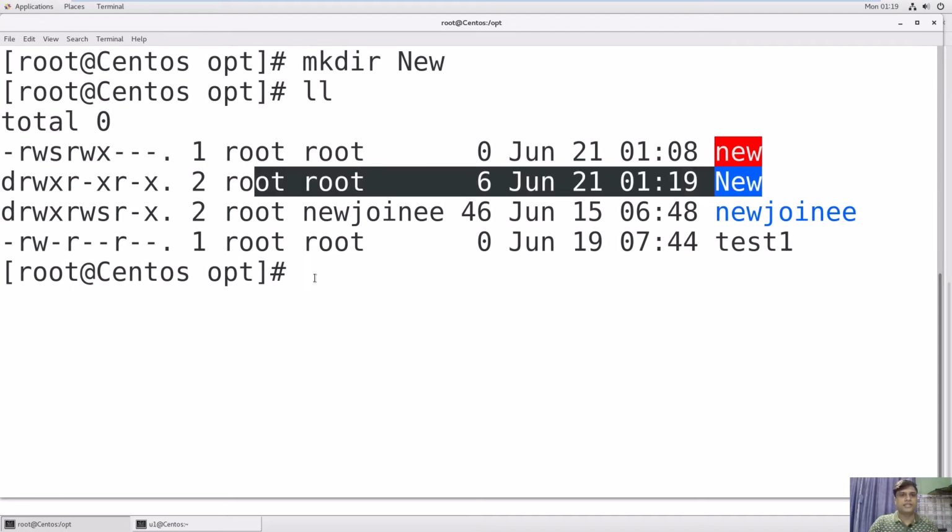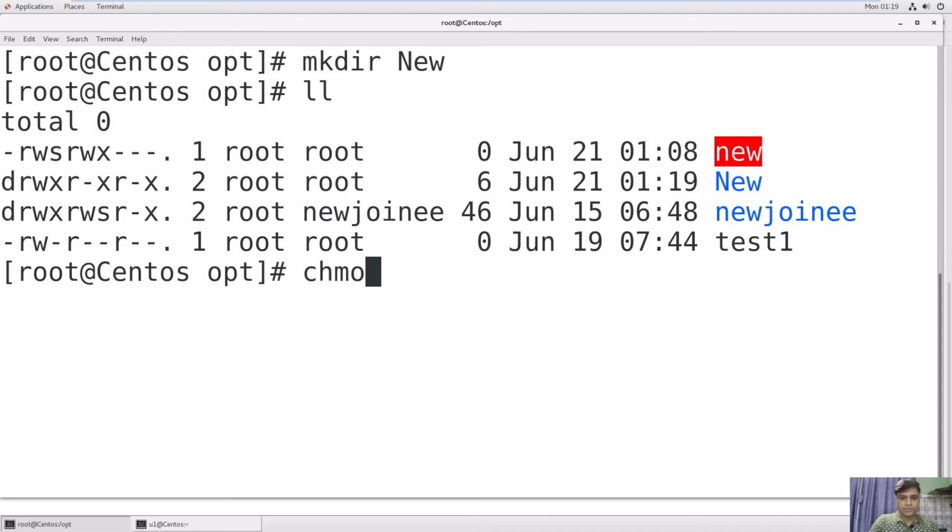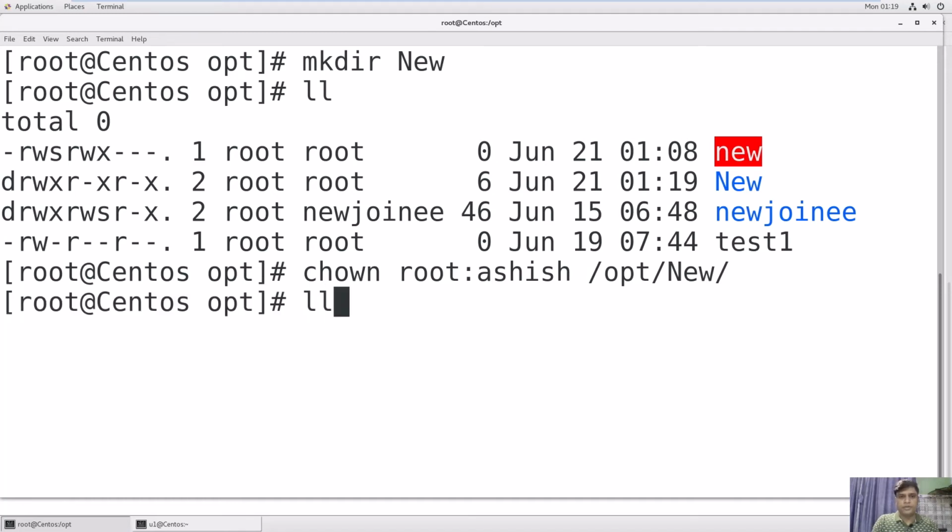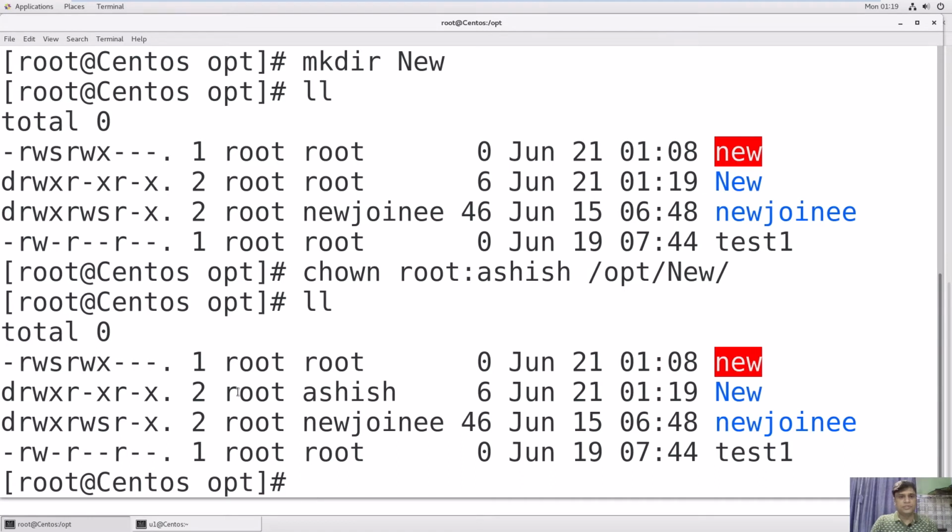Now we will change the ownership, chown, and then root colon any group name. So I have Ashish as a group, and you can use the location /opt/new, right? Okay, now you can see the group is changed to Ashish.